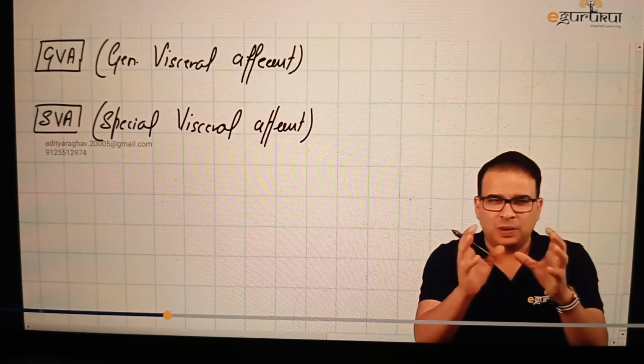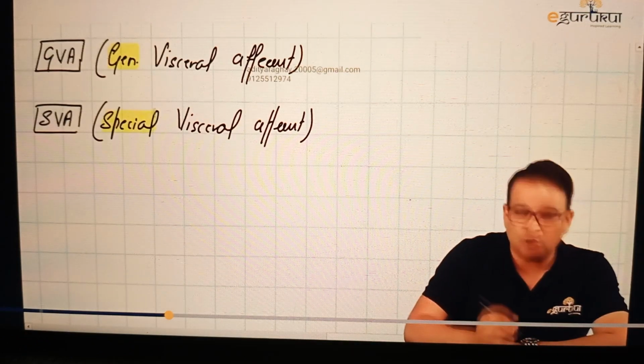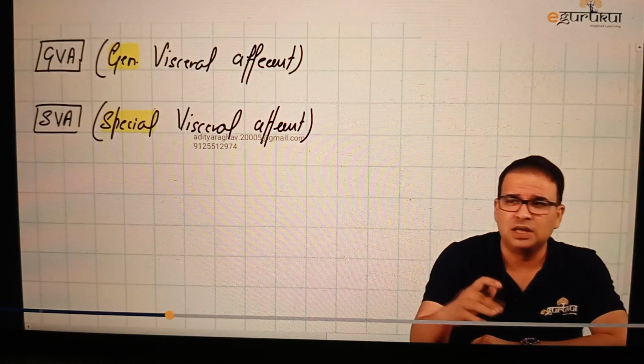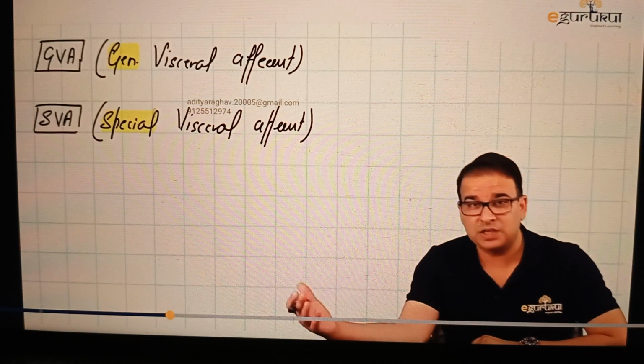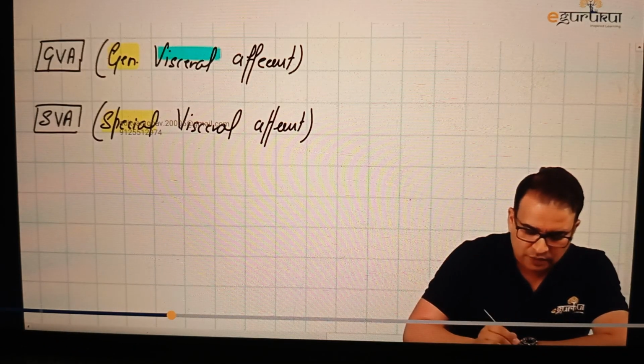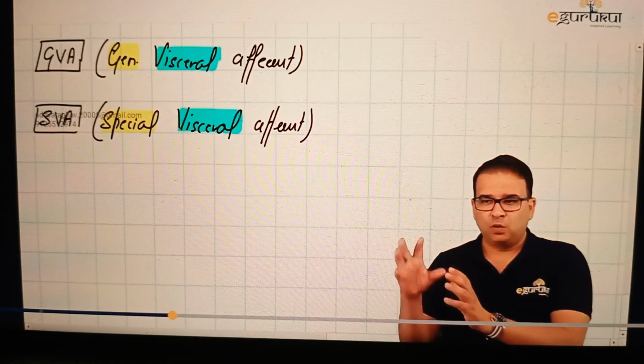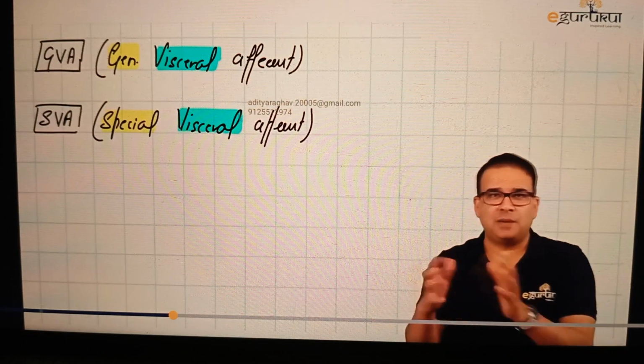How to look at the afferent column is in two parts. The first word here is general, and here the first word is special. They are telling you about the type of sensation. Is it a general sensation like pain, temperature, touch, pressure, proprioception, stretch, or is it a special sensation like vision, olfaction, taste, all that? And the second word, visceral, is telling you where the sensation is coming from. So that's how you've got to look at the afferent column. The first word, what type of sensation? The second word, where it is coming from.